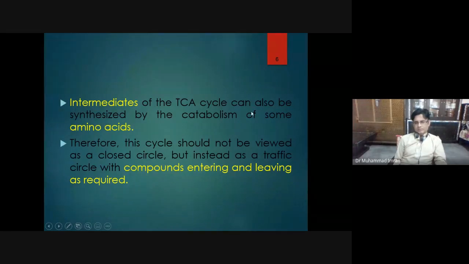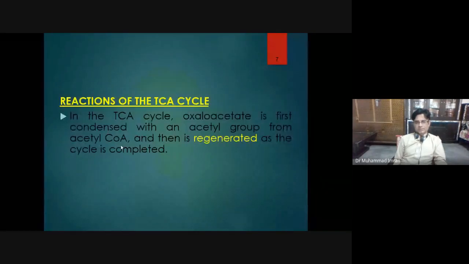Intermediates of Krebs cycle can also be synthesized by the catabolism of some amino acids. So amino acids can also change into byproducts of Krebs cycle. Therefore, this cycle should not be viewed as a closed circle, but instead as a traffic circle with compounds entering and leaving as required. So many amino acids are changed into the intermediates of Krebs cycle, and many intermediates of Krebs cycle are changed into amino acids. So it is a hub of reaction.